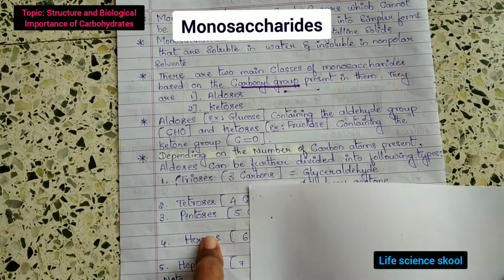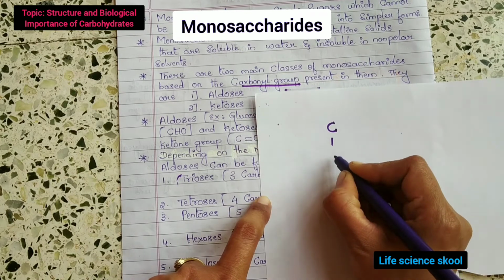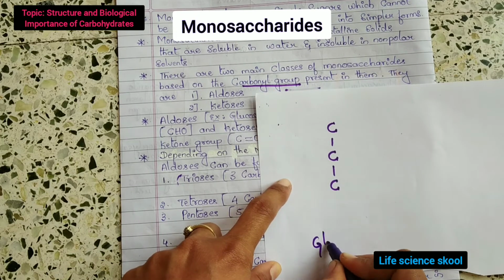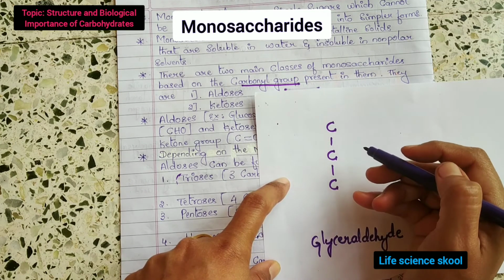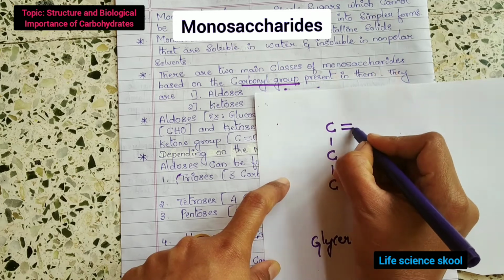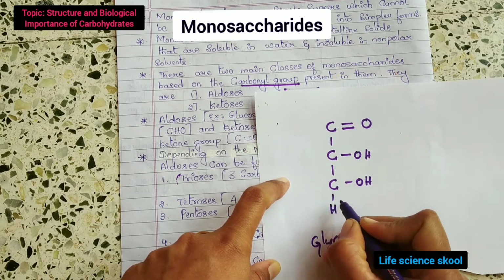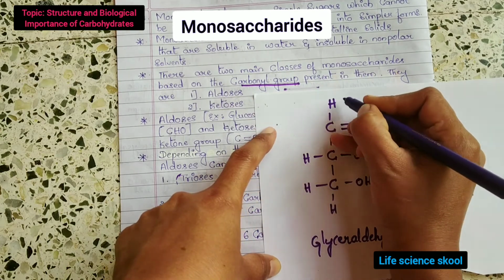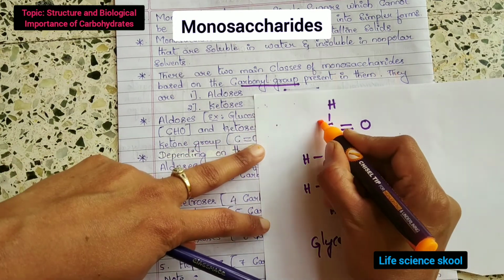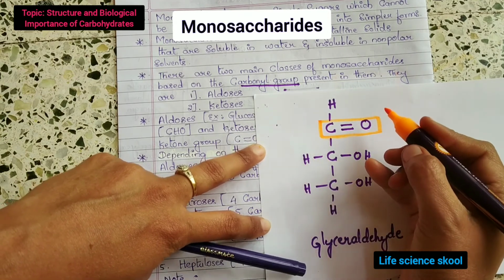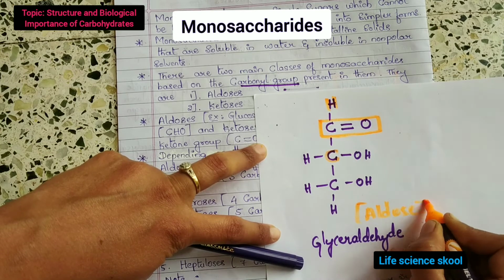So 3 carbon atoms you can write like this, C. This is glyceraldehyde, with 3 carbon atoms, and the carbonyl carbon is this one, and this is OH, and the rest is H. If you look at this carbonyl carbon, the first carbon contains the carbonyl carbon which is attached to H and C, that's why this is an aldose.